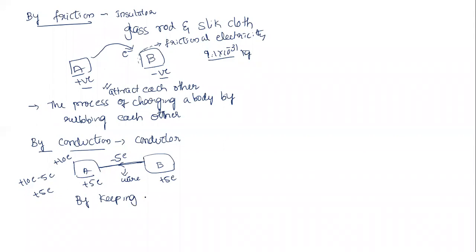By keeping bodies in contact. Here, one more thing you want to see: initially body A was neutral. Okay, body A was positively charged, B was neutral. Now both become what type of charge? Positive polarity. Both are positive polarity. So what will happen? They repel each other. Repulsion will take place, right? They repel each other.